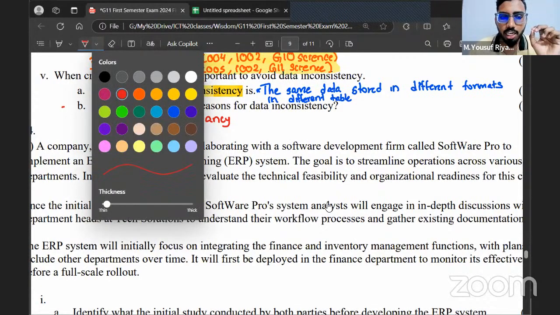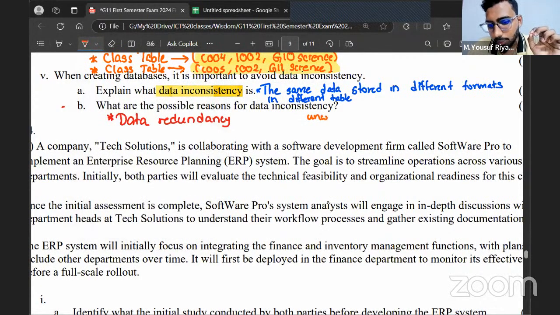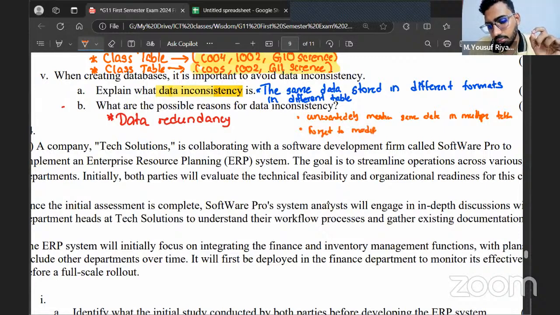One is, it will be a problem if you unwantedly mention the same data in multiple tables. And the second thing is, you forget to modify one data when making changes.